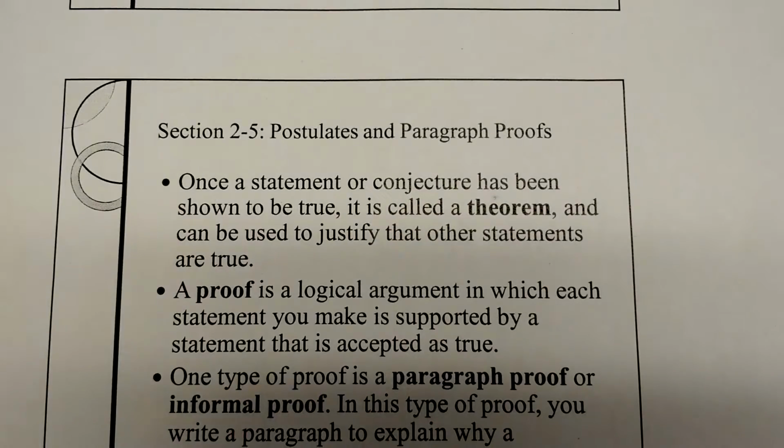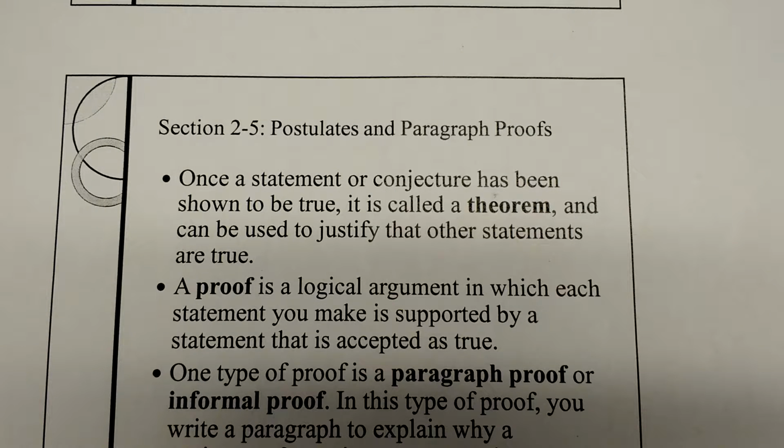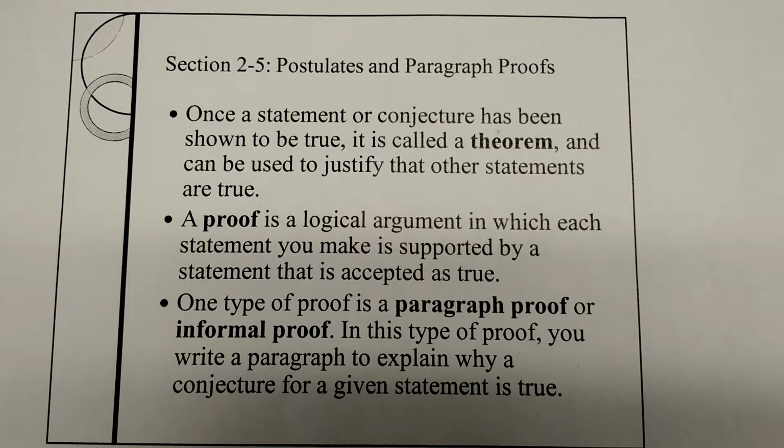Once a statement or conjecture has been shown to be true, you can refer to it as a theorem, and you can then use it to justify other things. A proof is an argument that gets you from a given set of information to a conclusion that you want to draw. The type we'll talk about here is called a paragraph, or an informal proof, where you just write how you get from one thing to the next.